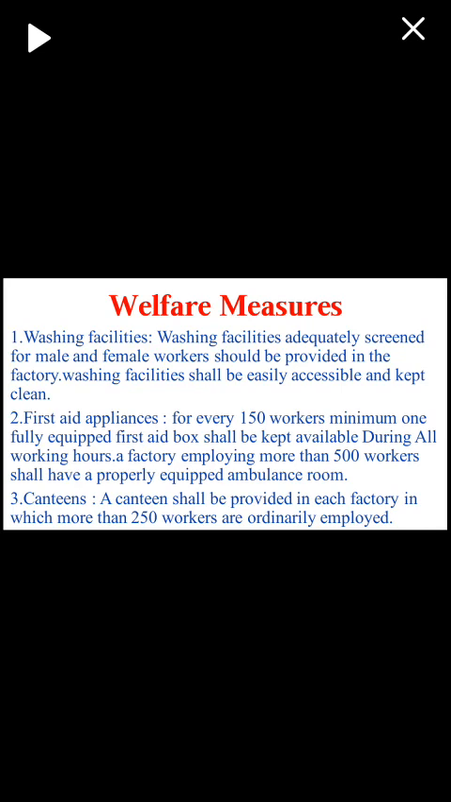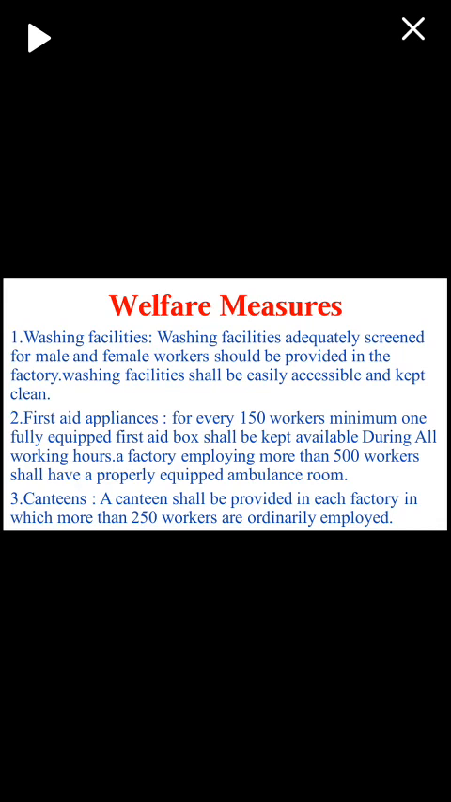Welfare measures. First welfare measures is about washing facilities. Washing facilities adequately screened for male and female workers should be provided in the factory. Washing facilities shall be easily accessible and kept clean. Next welfare measures is about first aid appliances. For every 150 workers, minimum one fully equipped first aid box shall be kept available during all working hours. A factory employing more than 500 workers shall have a properly equipped ambulance room.